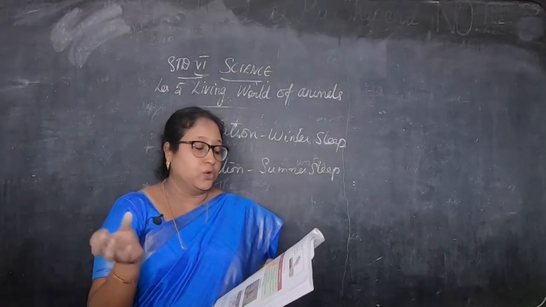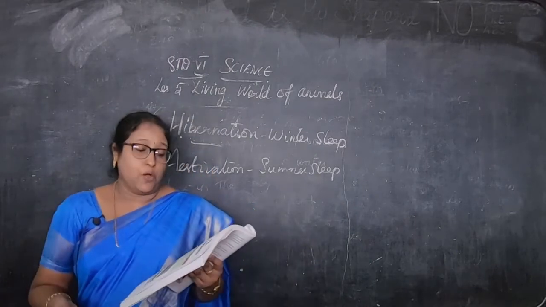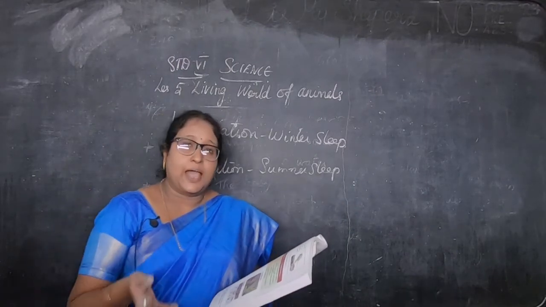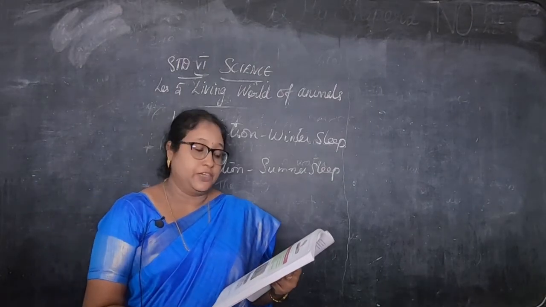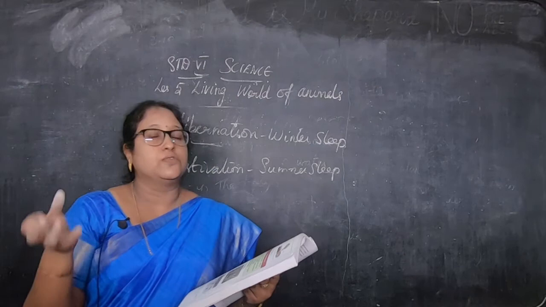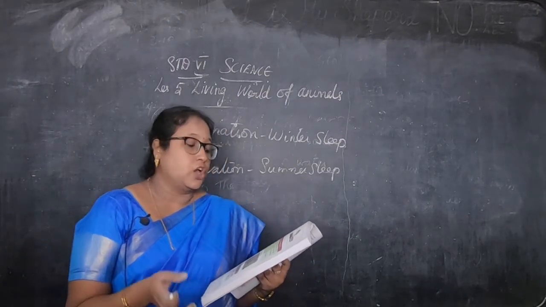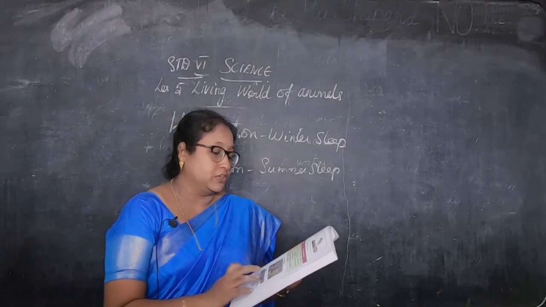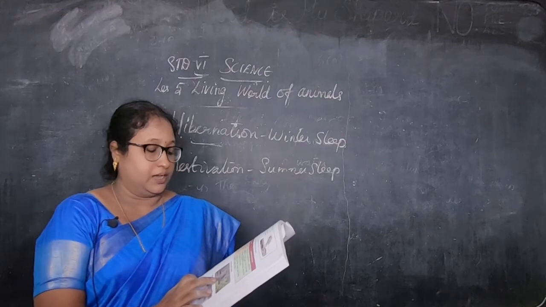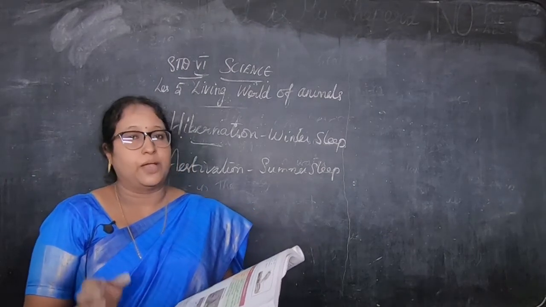And then mountain goat. Mountain goat is nothing but the Nilgiri tahr. And what is the habitat for them? Mountains. Then what are the adaptive features? Strong hooves. Hooves are nothing but legs and feet. Strong hooves for running. Long hair to protect from cold. You can see in the picture here also the animals are given.